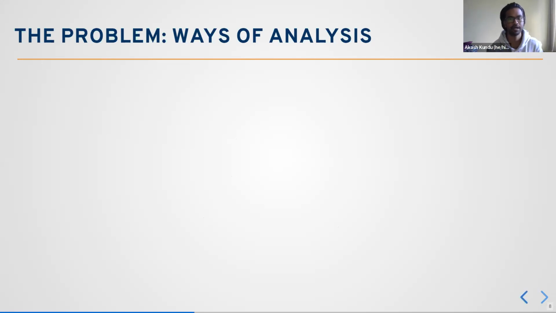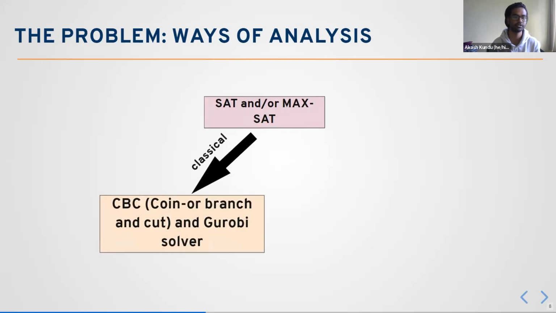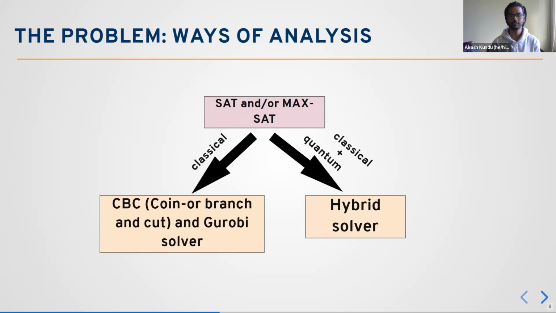So next, I'm going to talk about this set and max set problem. And as I told you, we optimized in a classical and a quantum-classical way. For classical, we used the CBC and Gurobi solvers, and CBC is basically Coin-or branch and cut. And for classical plus quantum, we use the hybrid solver from D-Wave. Now this CBC and Gurobi solver was used as a benchmark for this particular quantum hybrid solver.